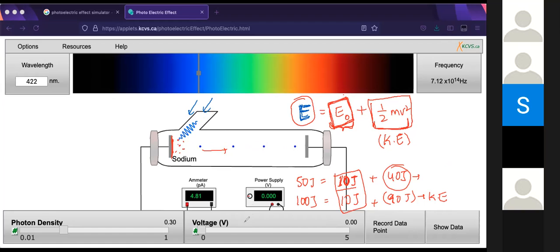Yeah, so minimum E naught is required to eject the electron, and anything extra you give it will only result in the kinetic energy of it.